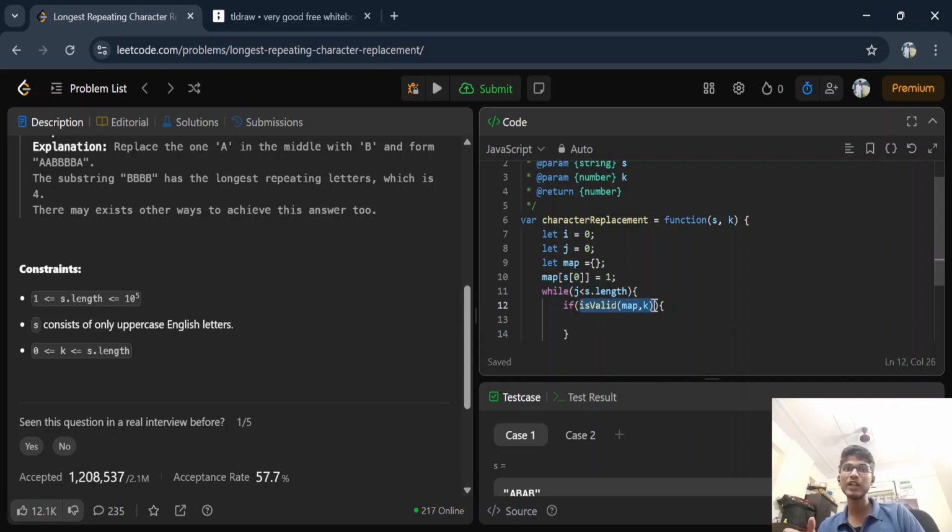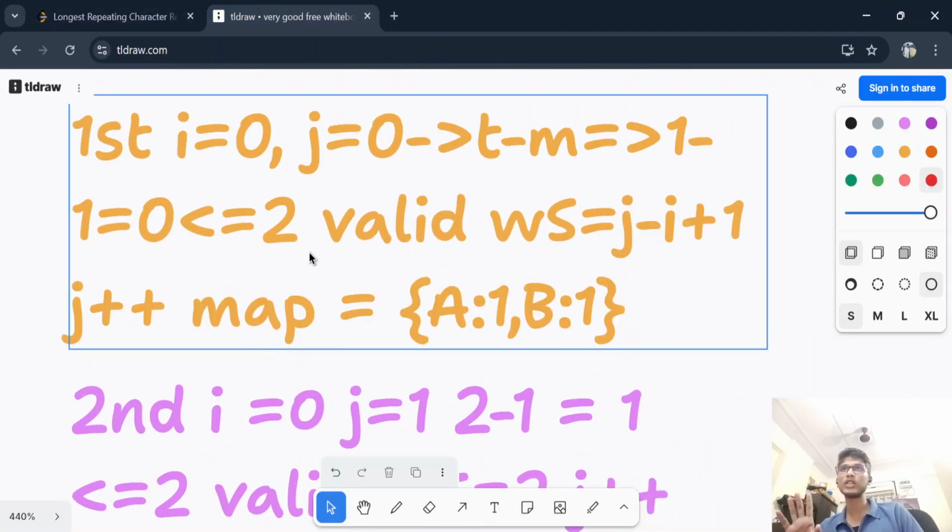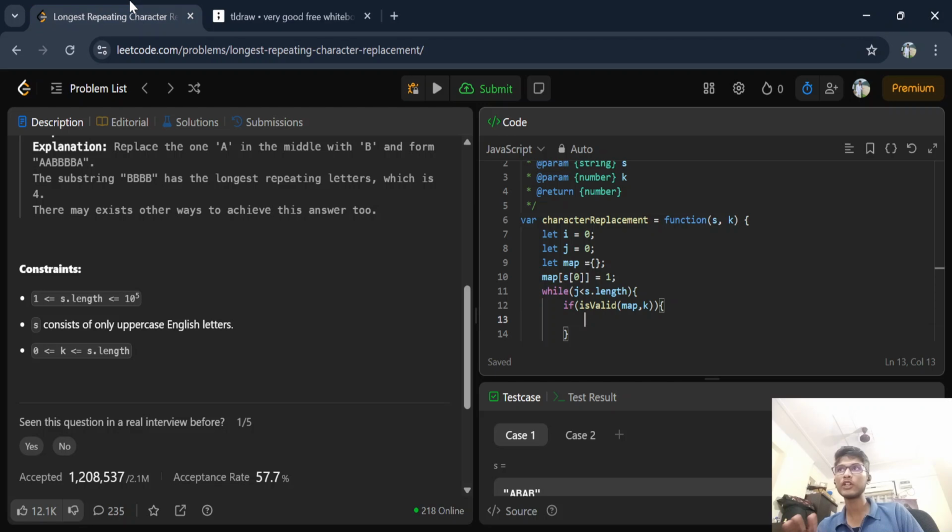So for checking whether the window is valid, we used map. So this function will also use map and k, and it will tell if the window is valid. See, what I have written, I will do that only. If the window is valid, I will calculate the window size first. So ws is what? Or let me write a variable here.